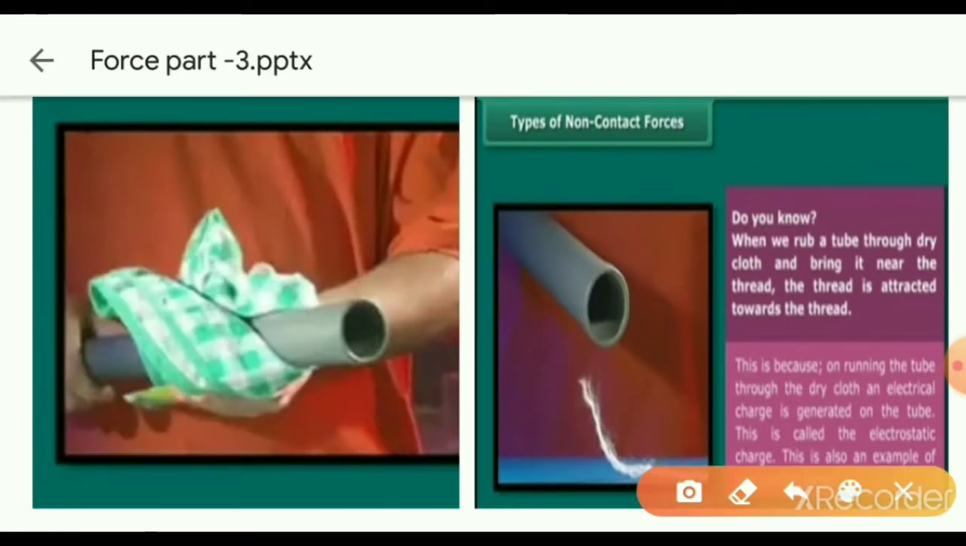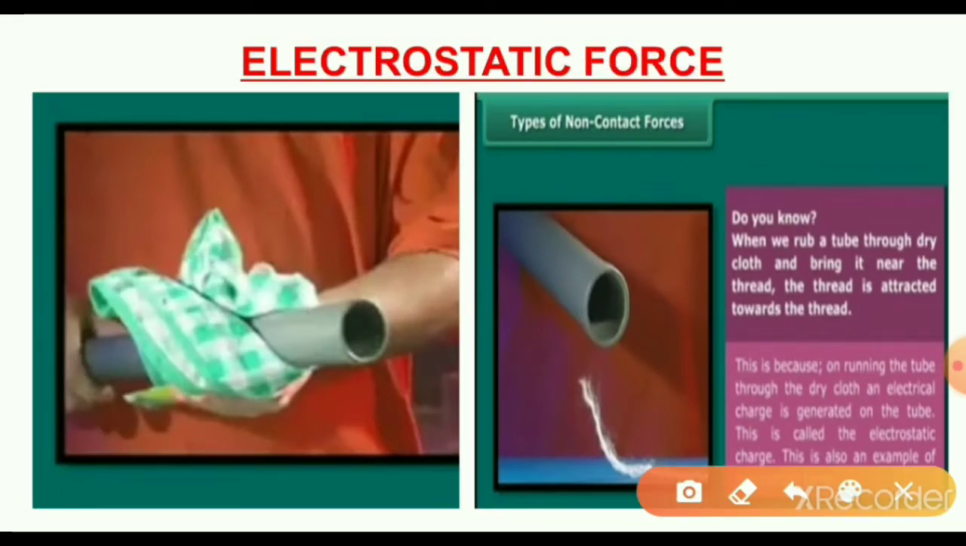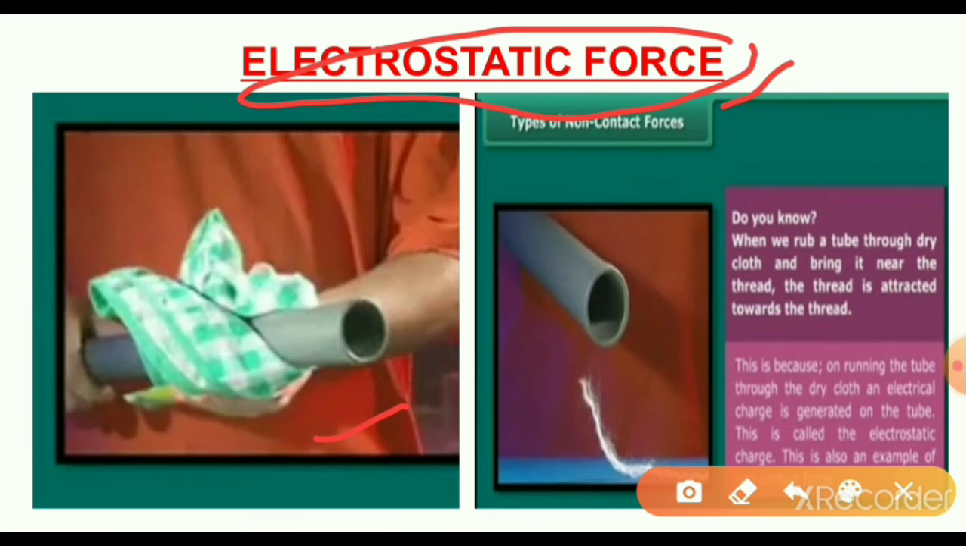And the last one, electrostatic force. So what is the last, third force? Electrostatic force. So what is the electrostatic force? Do you know what happens when we rub a tube with a dry cloth? See this image. Try this at home. It is a very easy and very interesting activity.